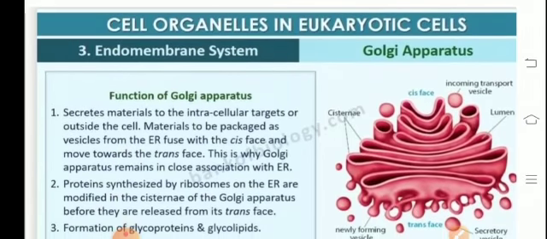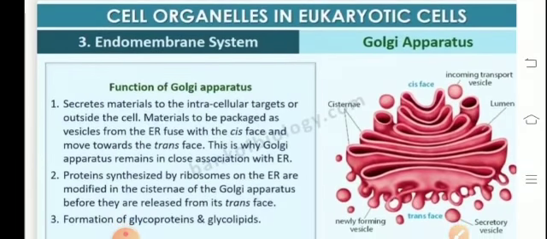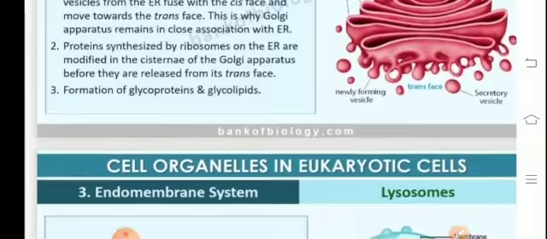Talking about the Golgi apparatus, the basic important function of Golgi is that it is involved in cell secretion. The chief function of the Golgi body is secretion of macromolecules. It is involved in synthesis of cell wall. It also helps in the formation of acrosome. It also facilitates the formation of lysosome and secretion of hormones by the cells of glands. It helps in modification, packaging, and transportation also.